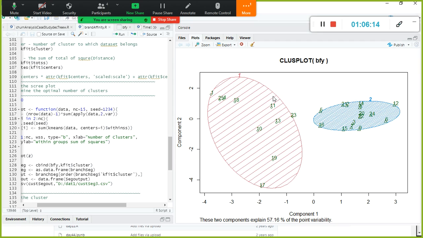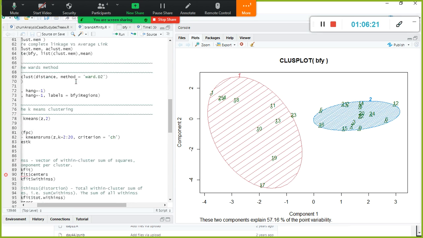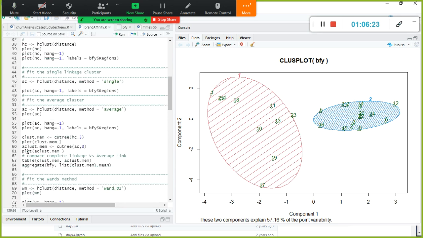Then you will get an idea. Oh, okay, because of this, these records got grouped together in this one. So the next one is hierarchical cluster. This is k-means cluster, and next one is hierarchical cluster.